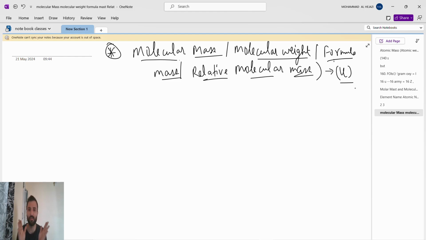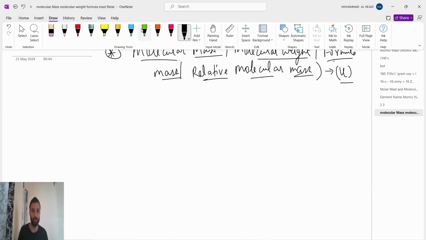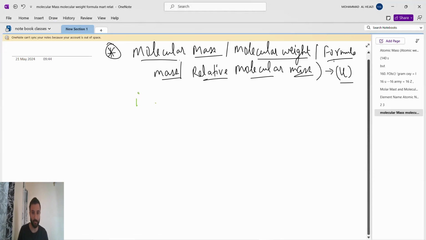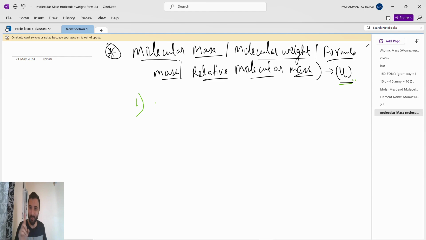Remaining all the process will remain the same. First number. Okay, molecular mass or molecular weight or formula mass or relative molecular mass, all the unit is u, not g. Okay, now first we'll take H2O.